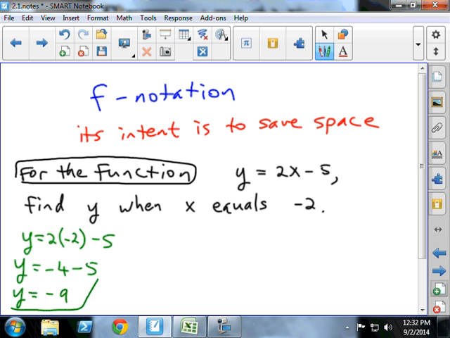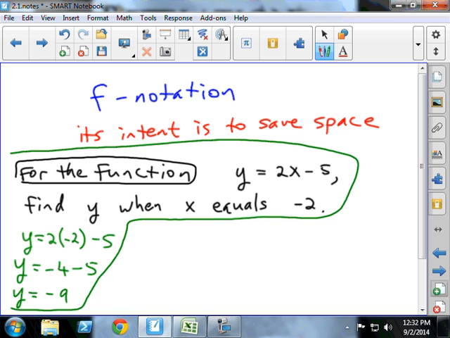Procedurally, when you use F notation, you're going to write about the same amount in finding stuff. Actually, you might write a little bit more. But in writing up the directions, watch what F notation looks like.